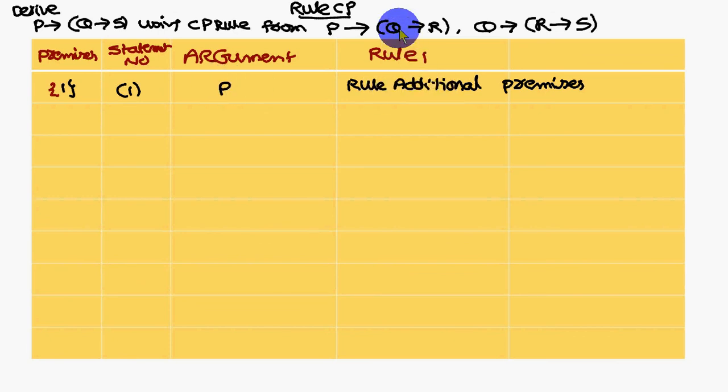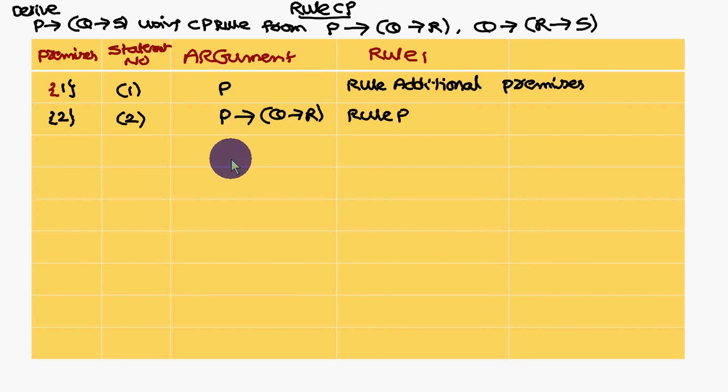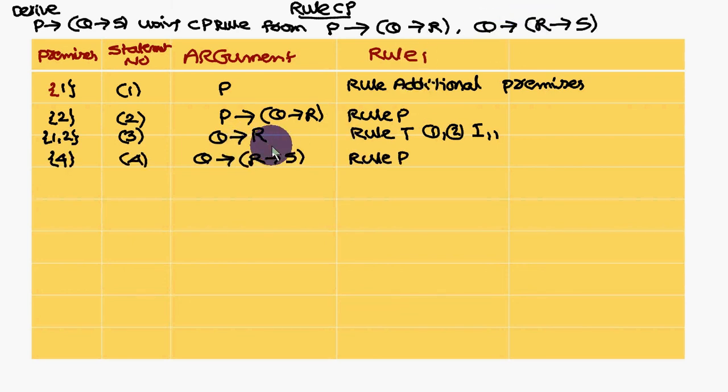Now I am taking the P conditional Q conditional R as rule P. So if you combine these two, P and P will get cancelled. Q conditional R you come across with. Next what I am introducing is the Q conditional R conditional S. So Q conditional R, Q conditional R conditional S. There is no formula to combine these 3 and 4 statements.